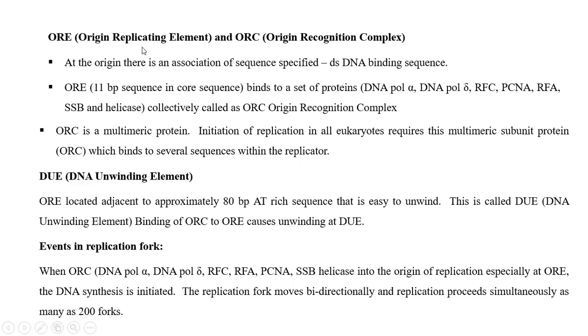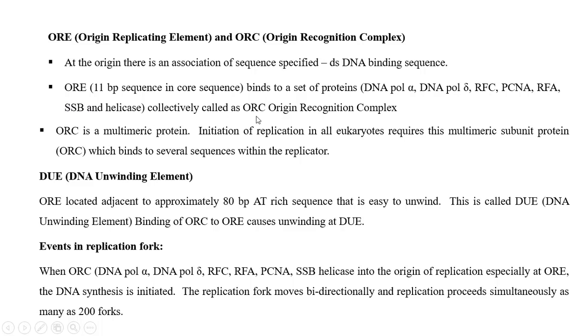ORE, origin of replication element, and ORC, origin recognition complex. At the origin there is a sequence-specific DNA binding association. At the ORE, origin of replication element, other proteins and enzymes are recruited: DNA polymerase alpha, DNA polymerase delta, DNA polymerase epsilon, replication factor C, PCNA, proliferating cell nuclear antigen, replication factor A, SSB, single stranded binding protein, and helicase.